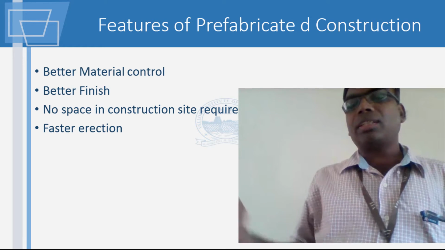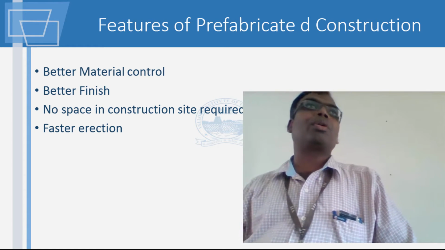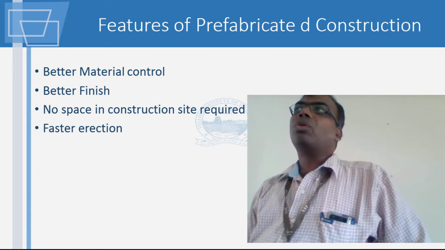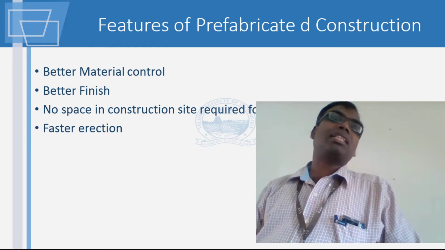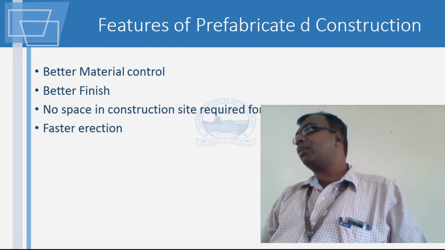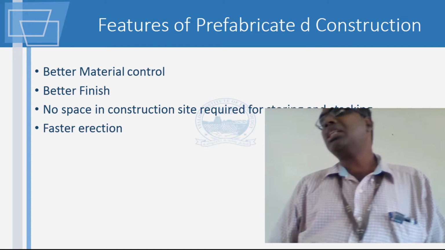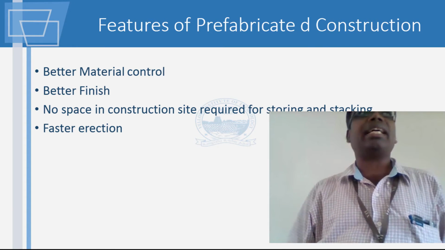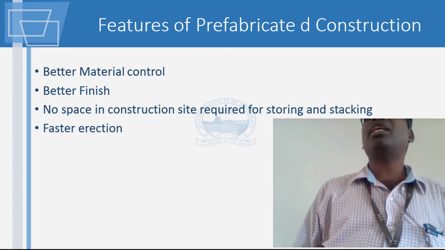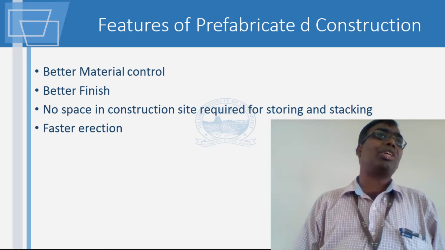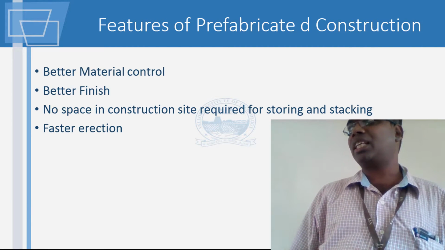Okay, so these are some of the benefits which we saw about precast units. First and foremost, the material which you use is of much higher quality than what you cast inside, because the control is so much more. You can steam cure it, you can cure it under very special conditions.